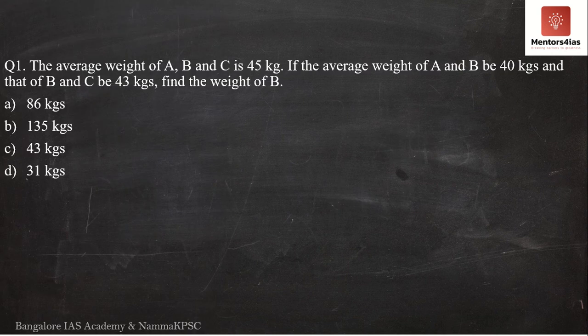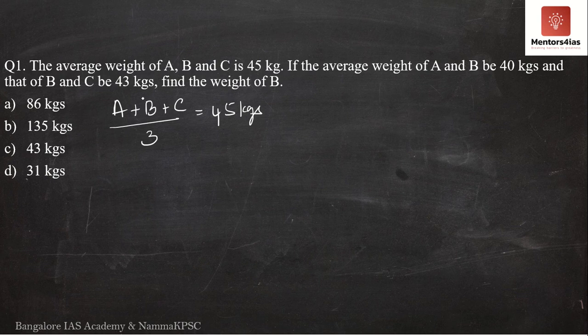Now this is a simple question. The first question says the average weight of A, B and C is 45 kgs. What do you mean by that? Nothing but A plus B plus C divided by 3 is equal to 45 kgs, where A represents the weight of A itself, B represents the weight of B itself, C represents the weight of C itself in terms of kgs.